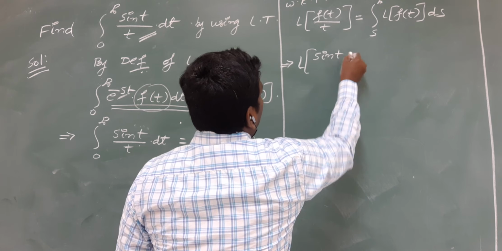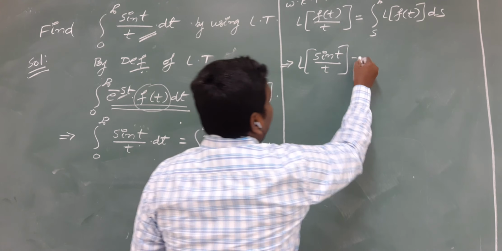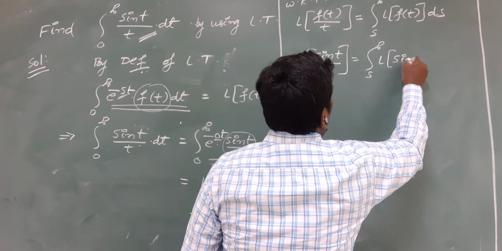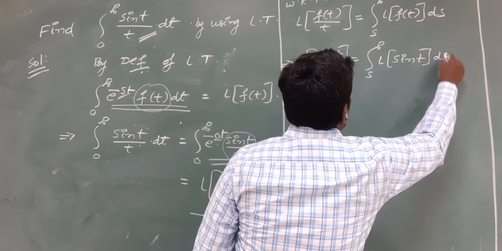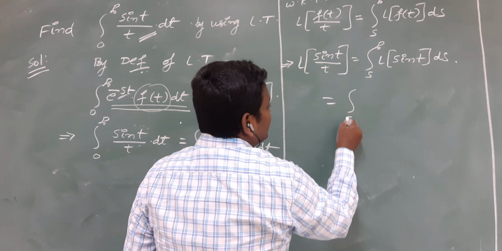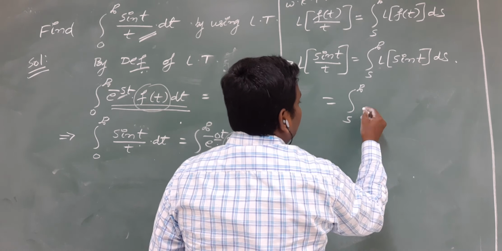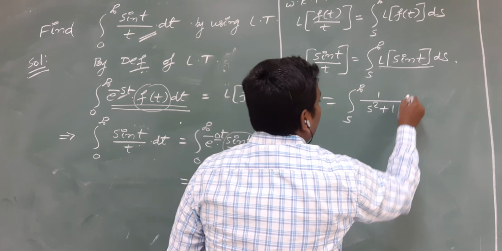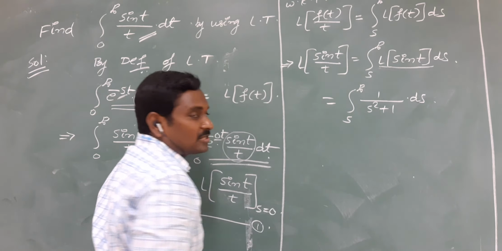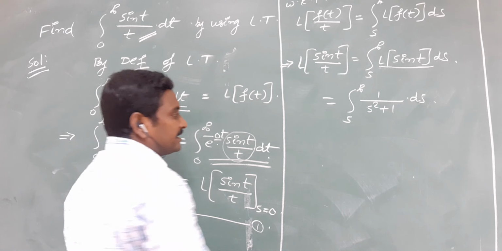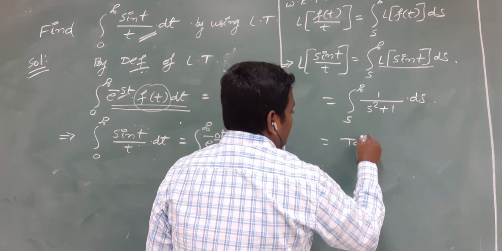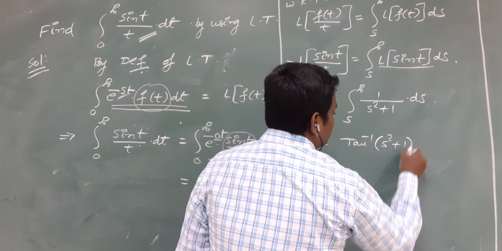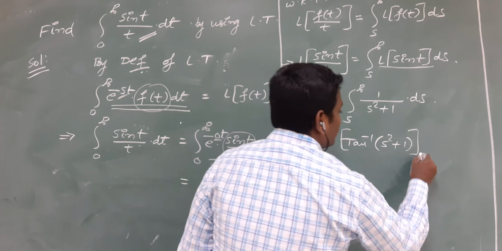L of sin t by t is the integral from s to infinity of the Laplace transformation of the numerator, which is sin t, into ds. Laplace of sin t is nothing but 1 by s square plus 1 into ds. What is the integration of 1 by s square plus 1? Tan inverse. Already I told this problem in the previous session.